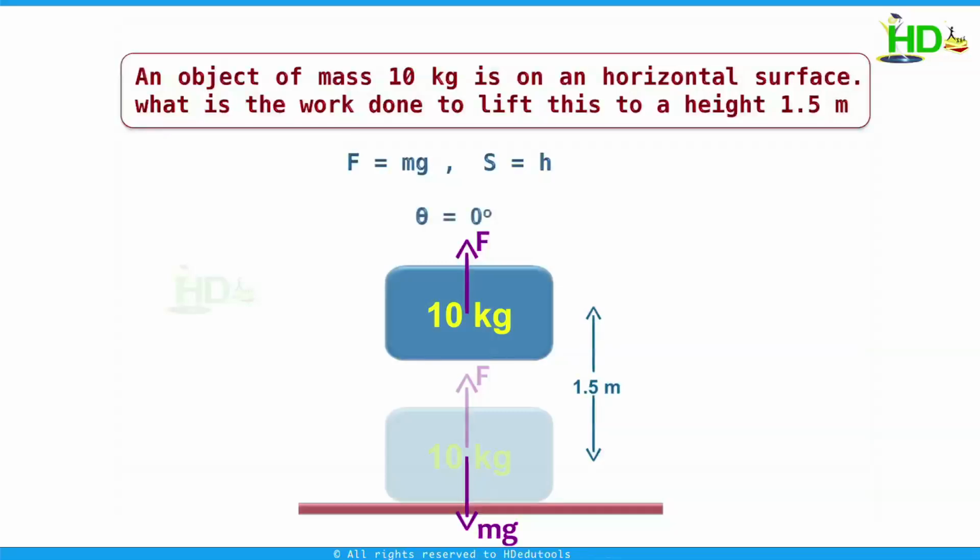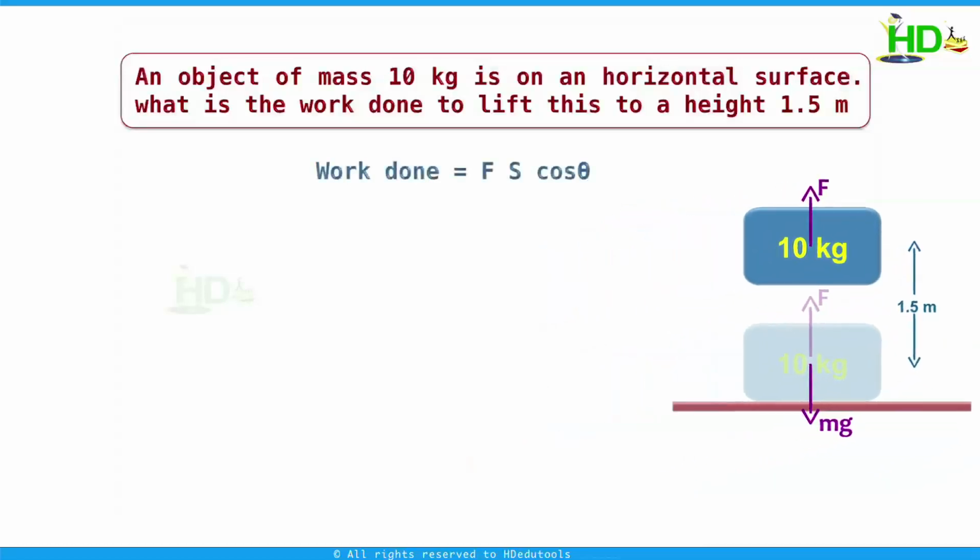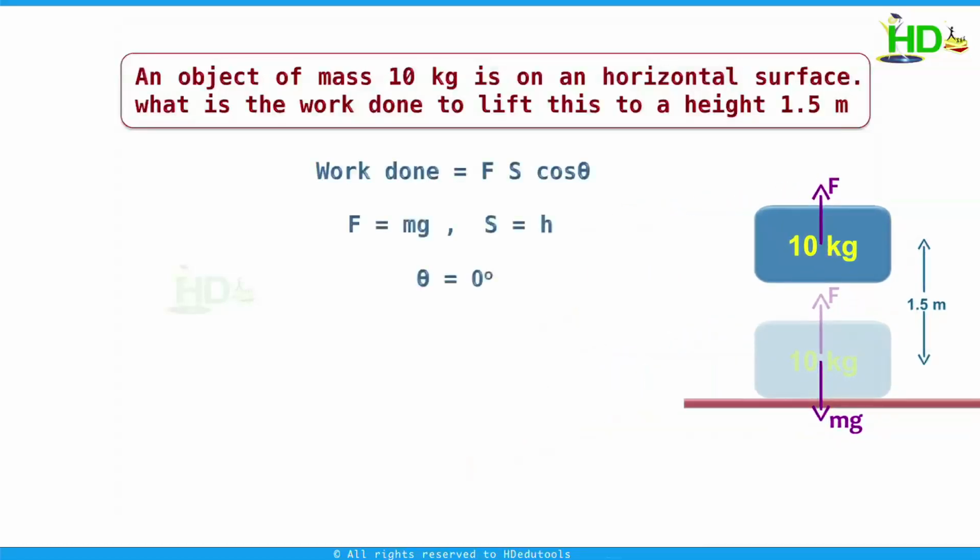Theta equals 0. Therefore, work done is Fs cos theta, which is equal to mgh. Now, mass is 10, and the value of g, the acceleration due to gravity, is 9.8 meter per second square. So 10 into 9.8 into 1.5 into cos theta, which is cos 0. This we get 147 joule.